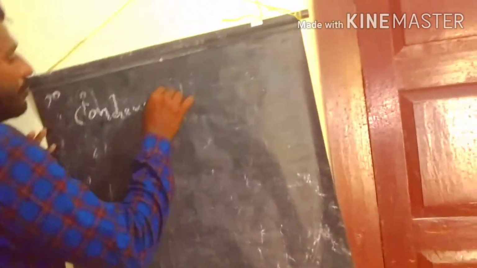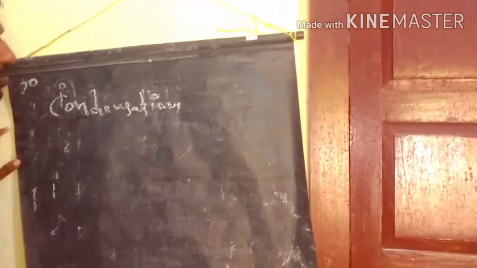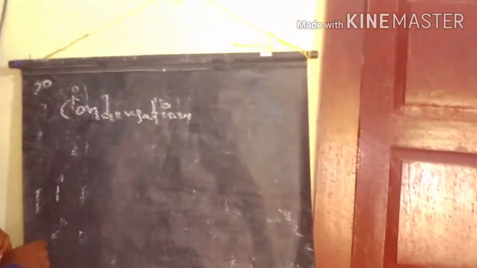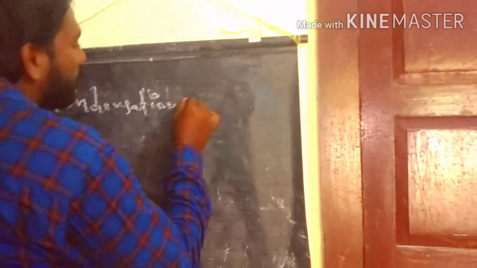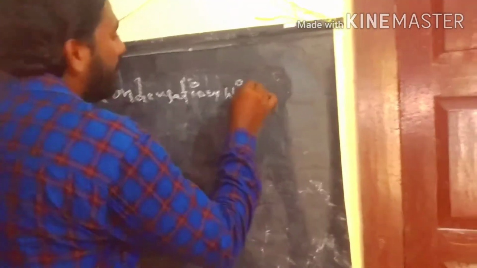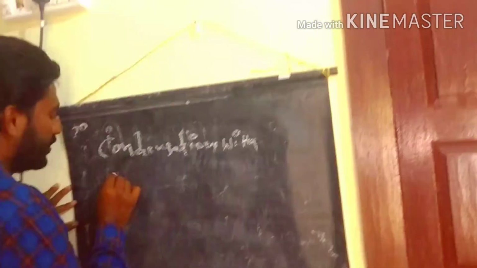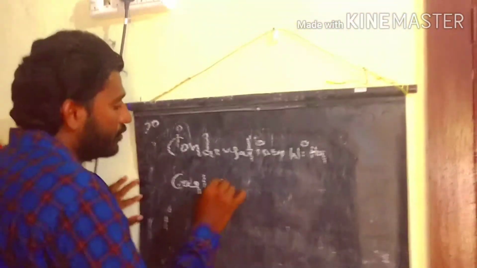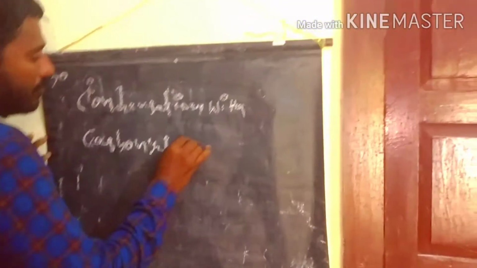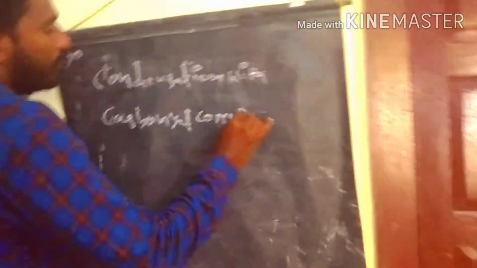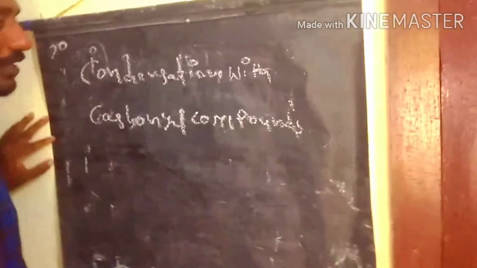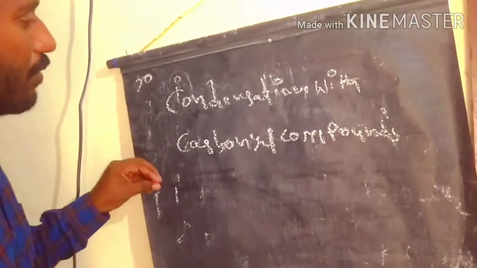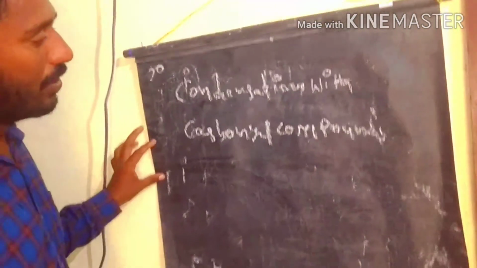What is called condensation? When two groups are added together with the loss of a small molecule, we call that a condensation. So, condensation of nitroalkanes with carbonyl compounds. What are the carbonyl compounds? We have two types of carbonyl compounds, aldehydes and ketones, depending on their carbonyl group.